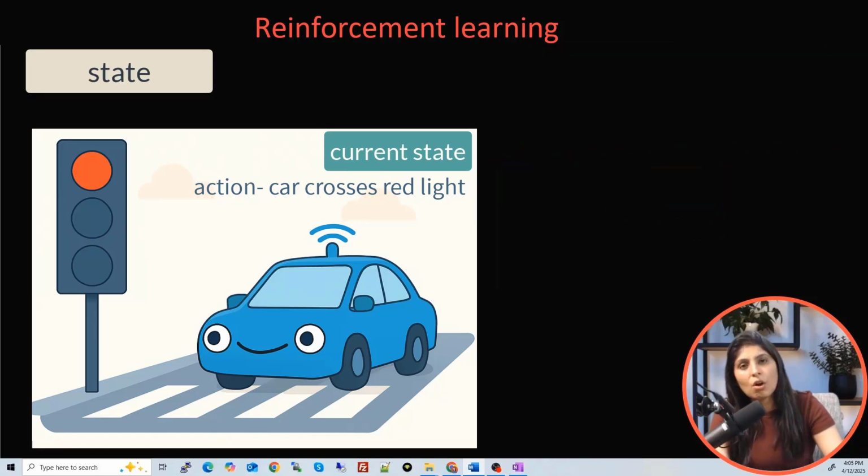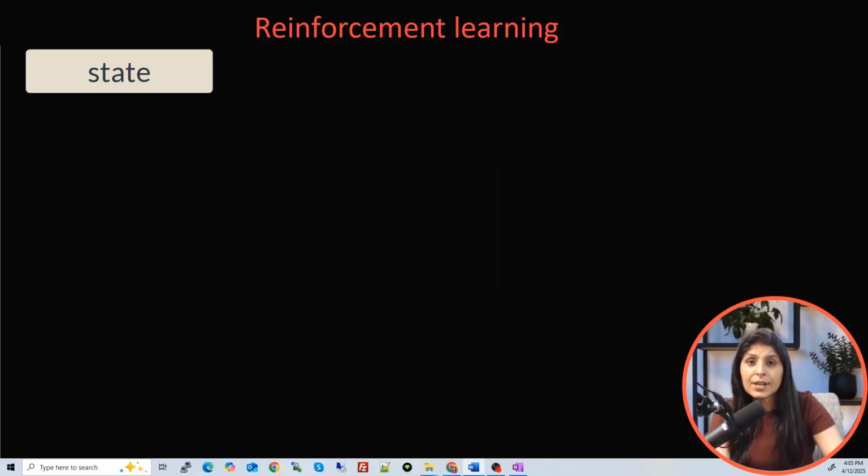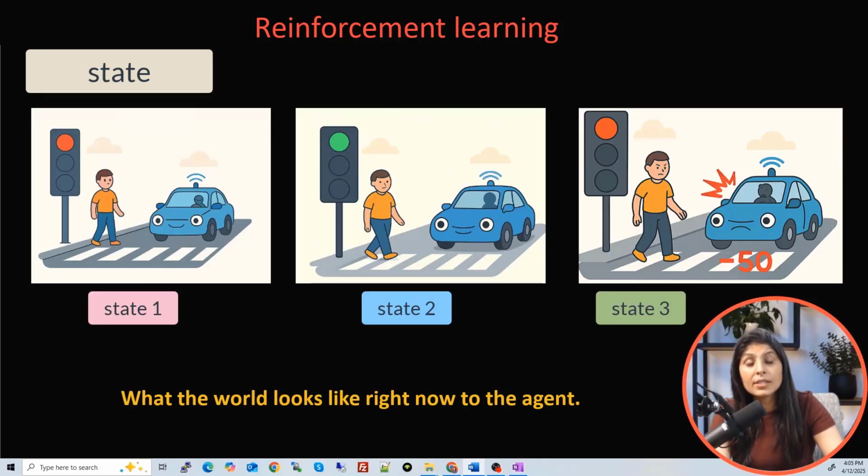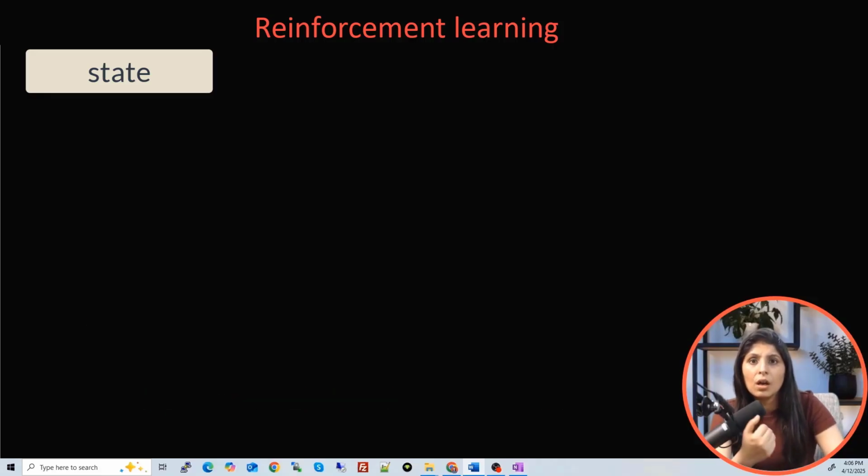All right, now let's talk about state. Think of state as a screenshot or a snapshot of the environment at a specific moment in time. It captures everything the agent needs to know in order to decide what to do next. So the state simply means what the world looks like right now to the agent. Let's take an example to understand this. This time let's try to understand the concept with an example other than the self-driving car.